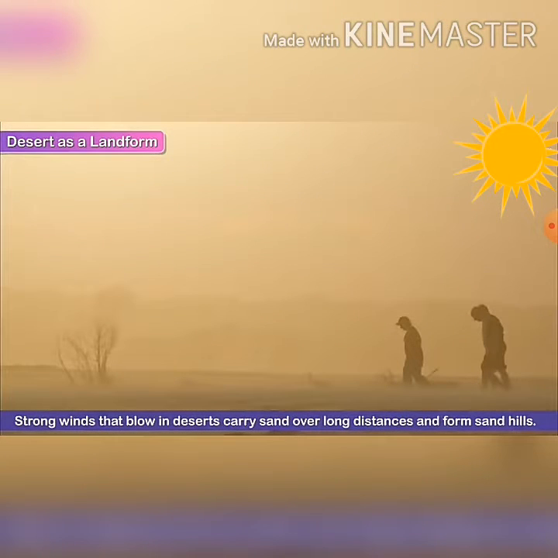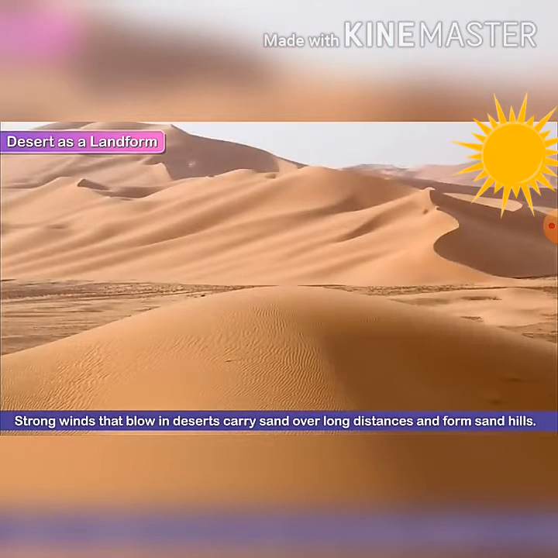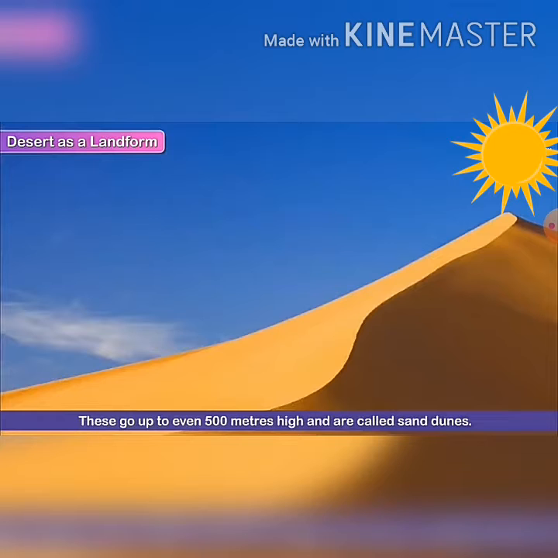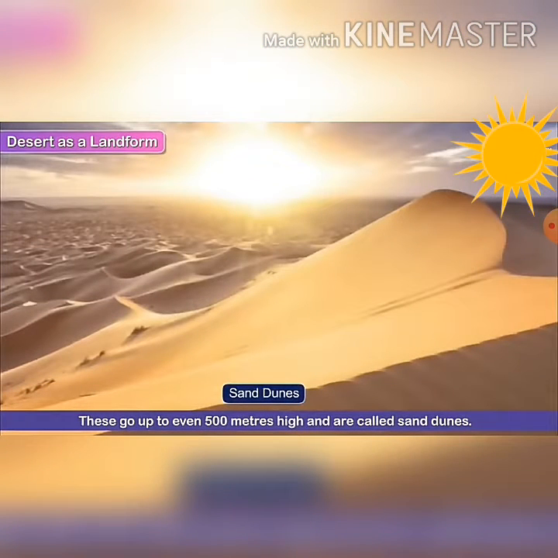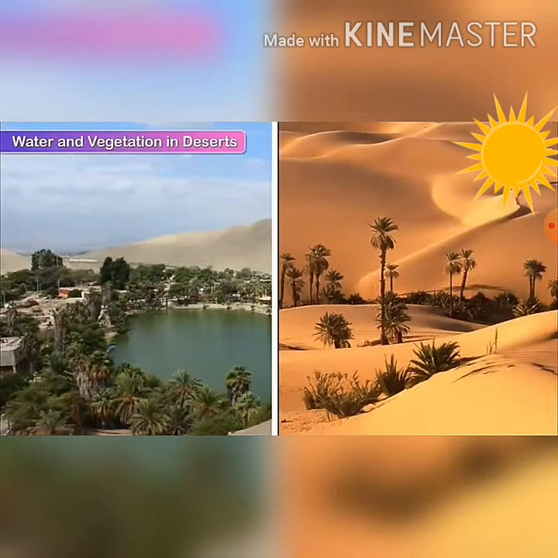Strong winds that blow in deserts carry sand over long distances and form sand hills. These go up to even 500 meters high and are called sand dunes.